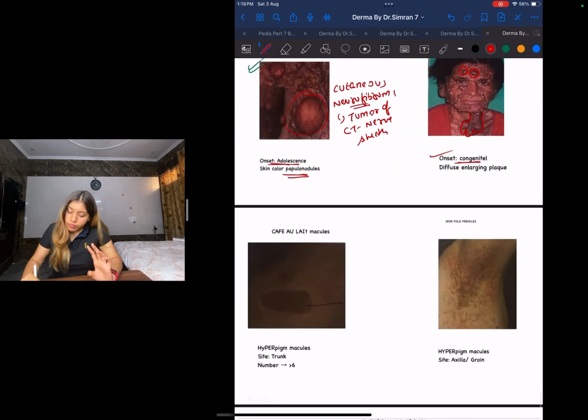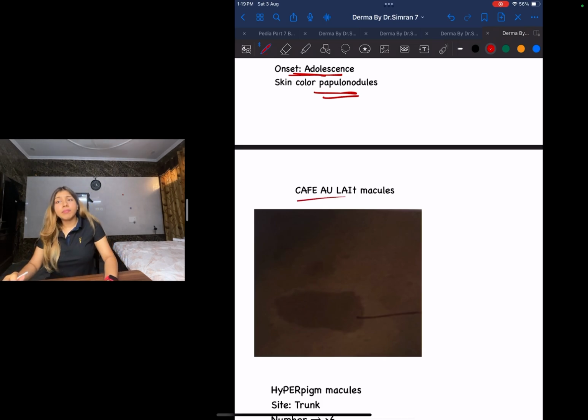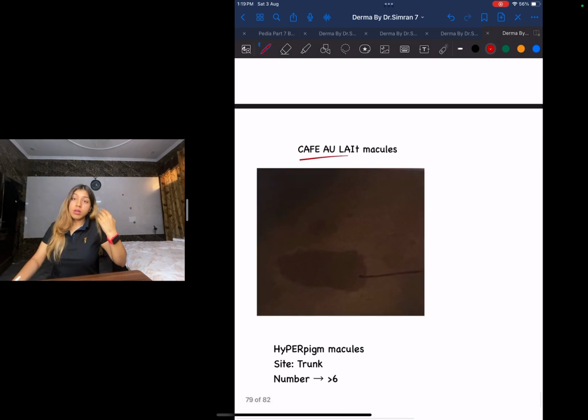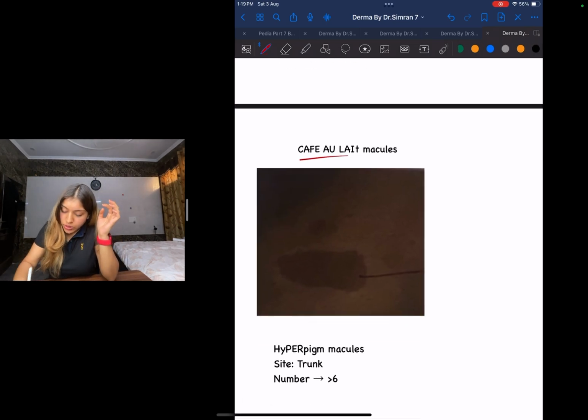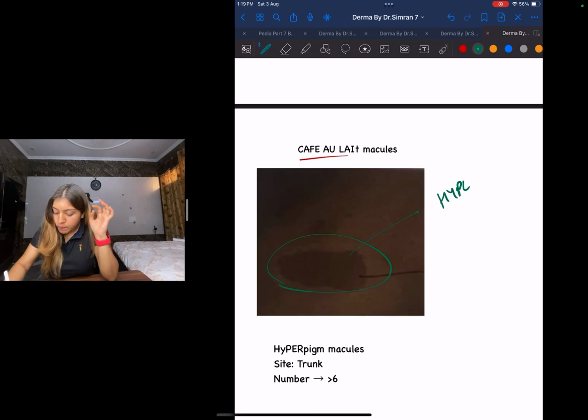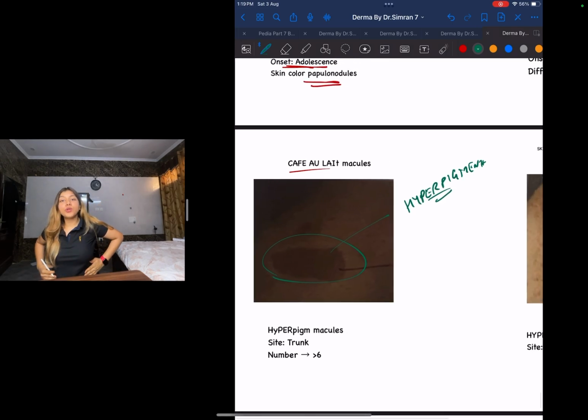This is very characteristic: café-au-lait macules. You might have seen this a lot of times. These macules are going to be hyperpigmented. And what is the site? Mostly they're going to be on your trunk.